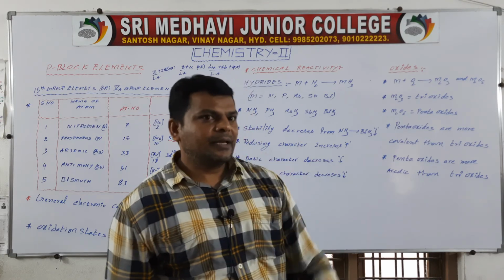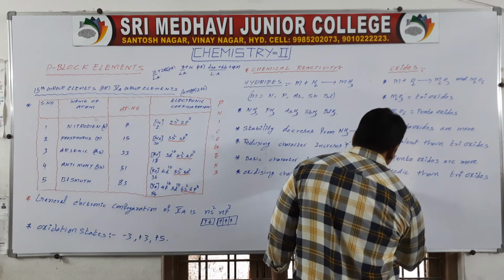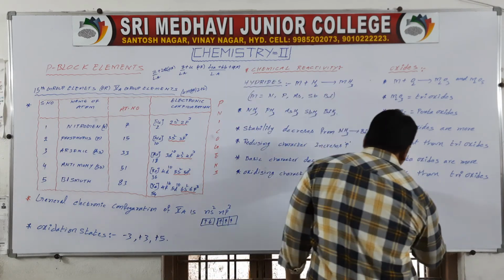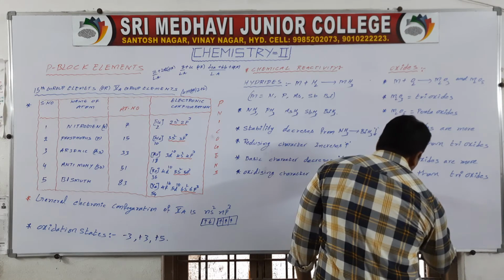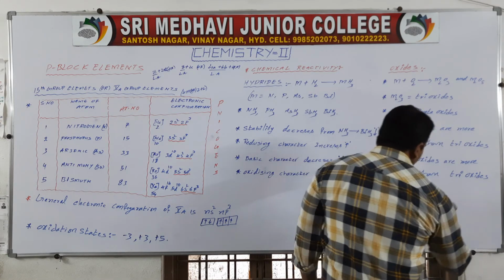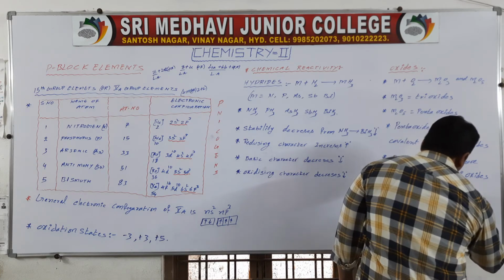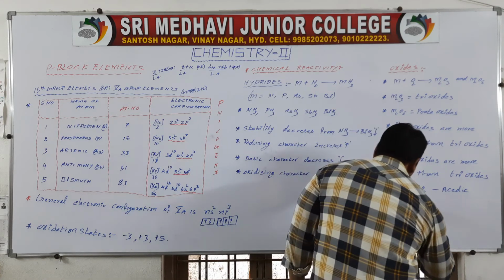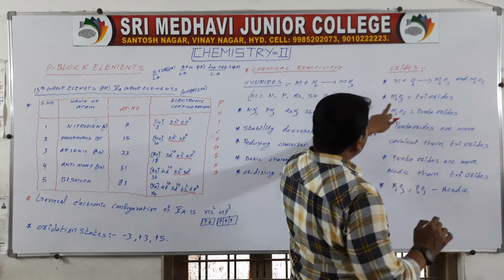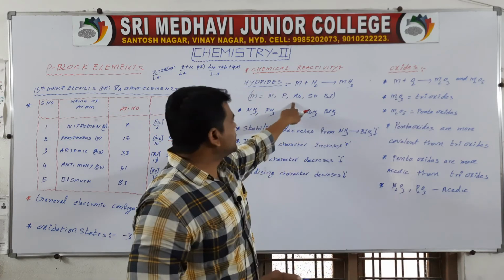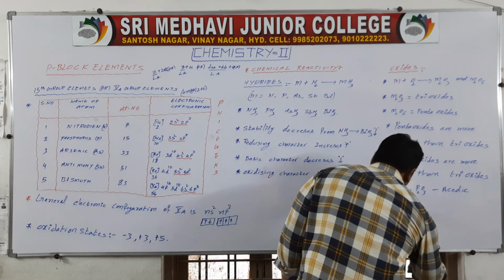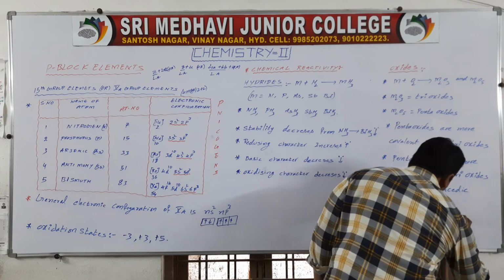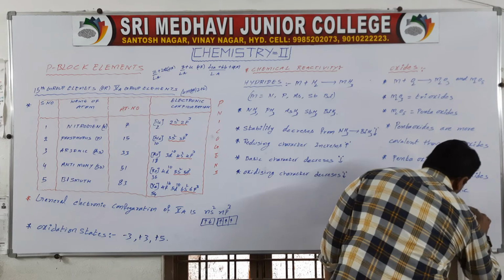Okay, see here, trioxides of nitrogen and phosphorus, that means N2O3, P2O3, are acidic. Then As2O3 and Sb2O3 are amphoteric.